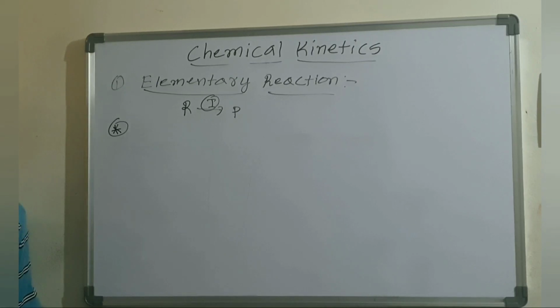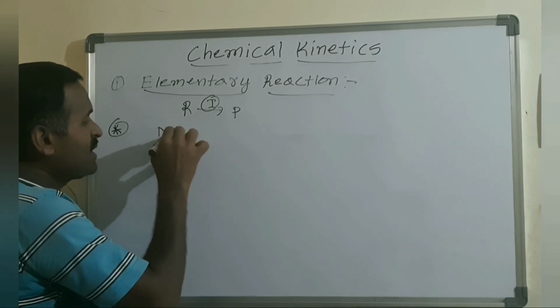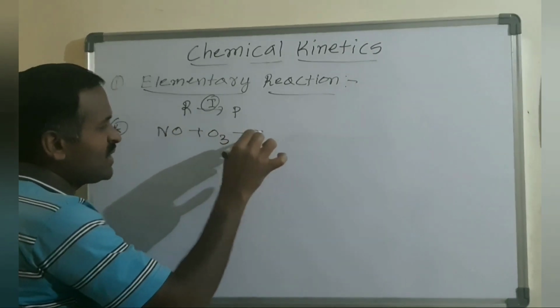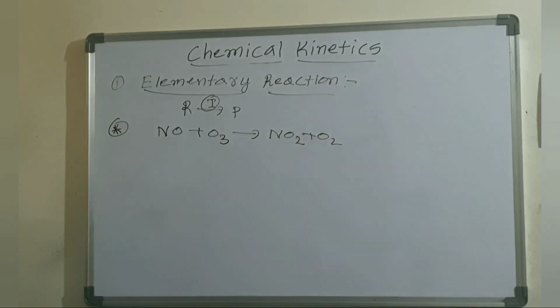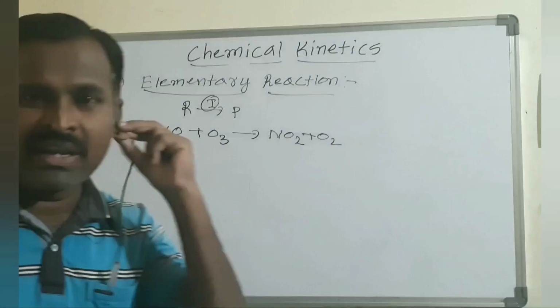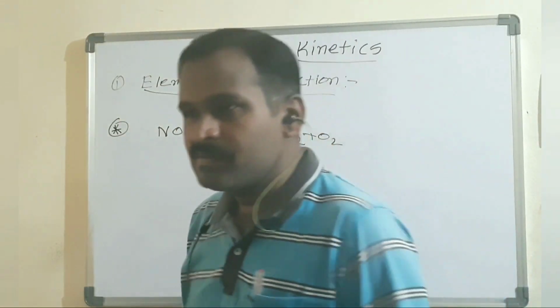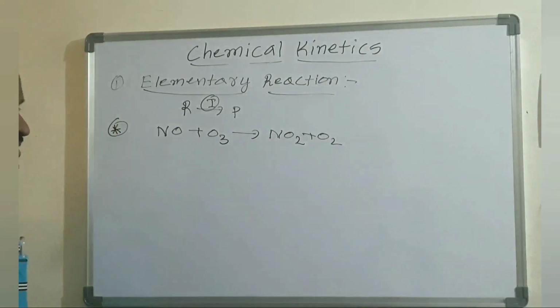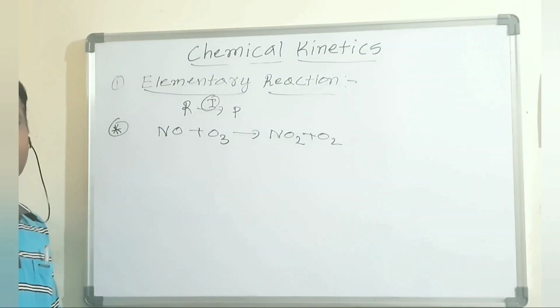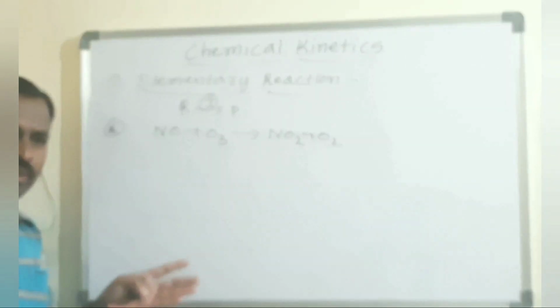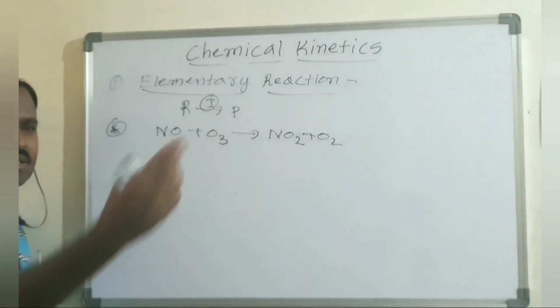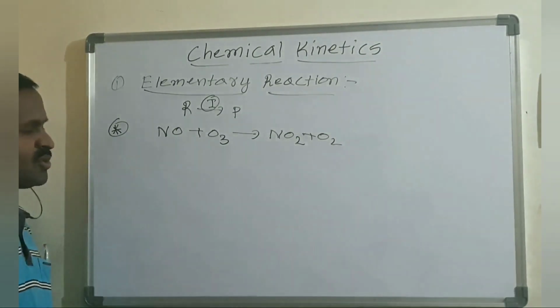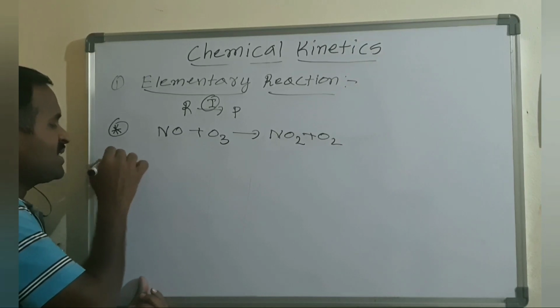And here one common example is NO plus O3 gives rise to NO2 plus O2. And all the pericyclic reactions in organic chemistry are also of this type. In a pericyclic reaction, no intermediate is formed; the reactants are directly converting into the product. So I will give one example of a pericyclic reaction.